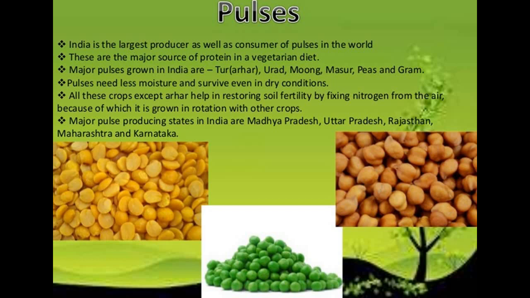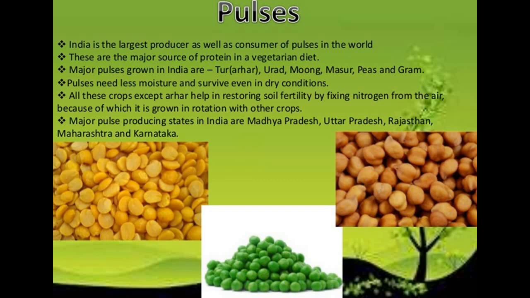Major pulses grown in India are arhar, urad, moong, masoor, peas and gram. These are a few of the pulses that are there. Pulses need less moisture and survive even in dry conditions, so they don't need much moisture.